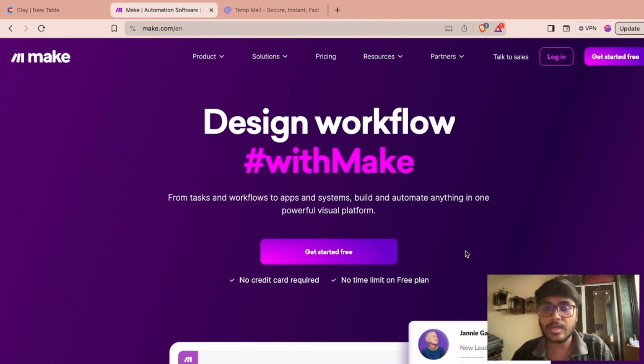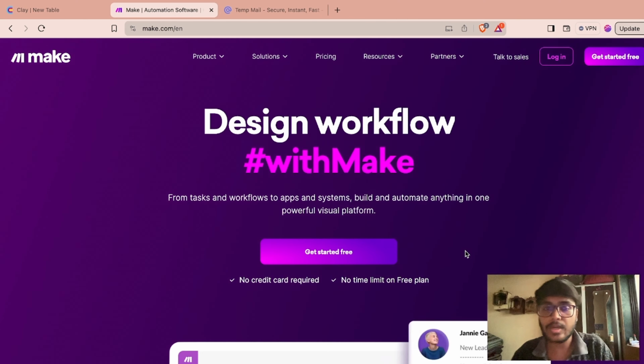Why? There's one strong reason: there's a lot of flexibility with make.com. You can do anything. If you have APIs or webhooks in one particular software, you can connect any software on planet Earth, and that's the level of flexibility that make.com brings.